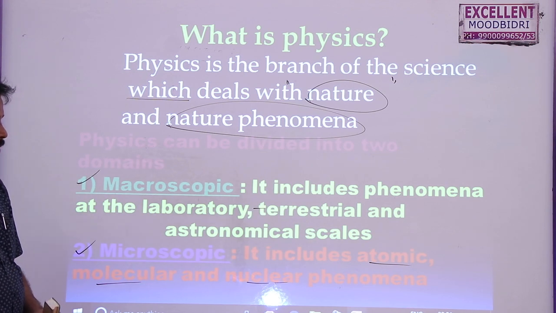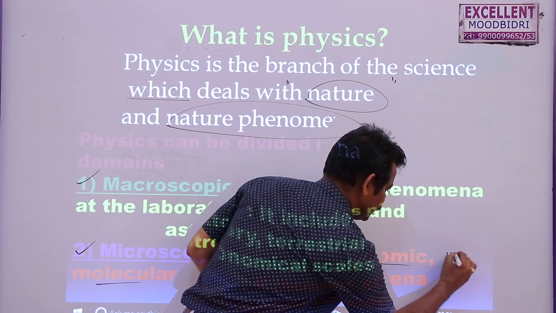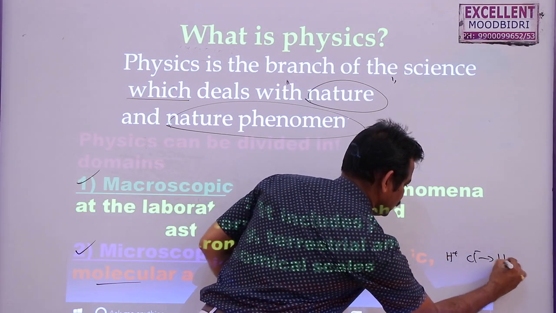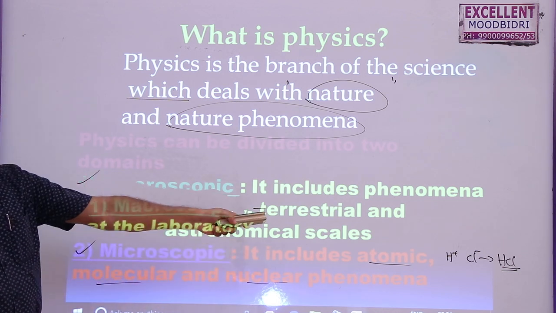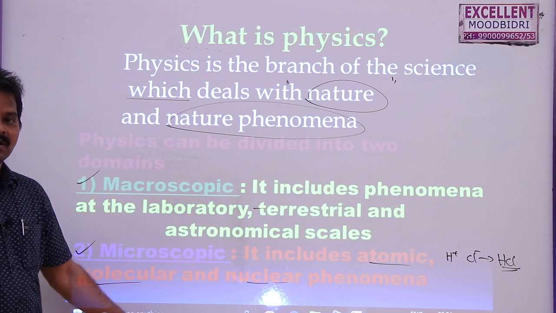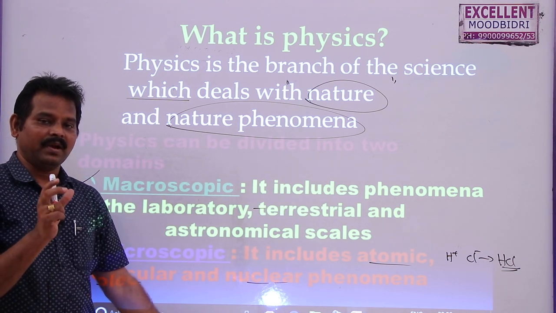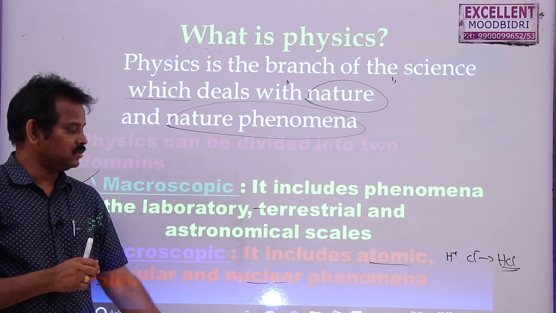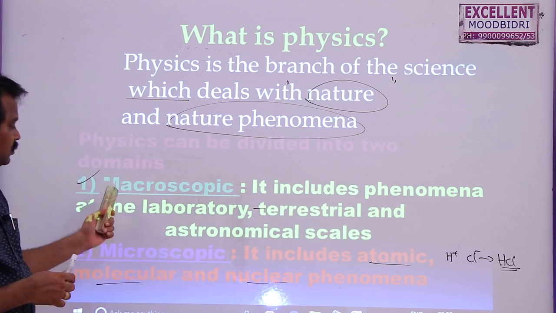So if you take this, H plus Cl minus gives HCl. Even though we call it chemistry, this is atomic physics. Then nuclear phenomena like nuclear fission. See, nuclear fission, we used these atom bombs. We prepared atom bombs by using nuclear fission reactions, and we used them on Hiroshima and Nagasaki in the Second World War also. But what is this macroscopic?